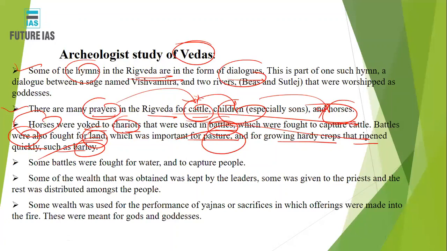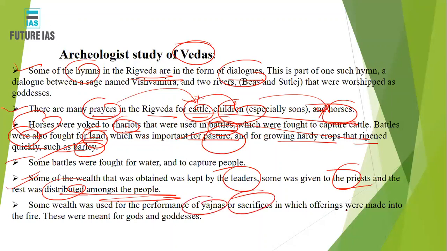Some of the wealth was obtained and kept by the leaders who stayed at that time, given to the priests, and the rest was distributed among the people. Everything is given by the Veda, or interpreted from the Veda by archaeologists. Some wealth was used for the performance of yajnas, sacrifices, in which offerings were made into the fire, right.